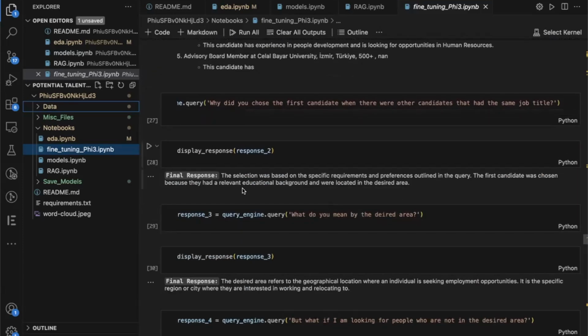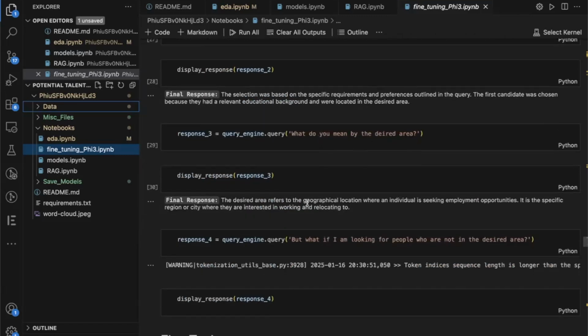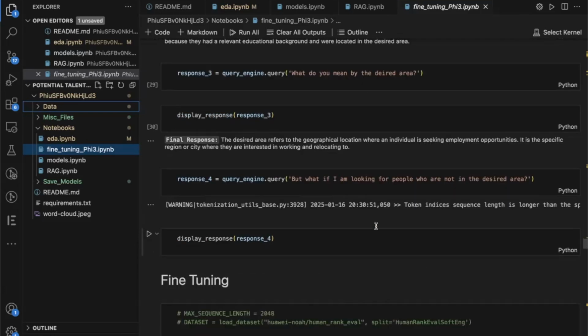But then its response said the selection was based on the specific requirements or preferences outlined in the query. The first candidate was chosen because they had a relevant educational background and were located in the desired area. And then that prompted me to say, well, what do you mean by desired area? And it said the desired area refers to the geographical location where an individual is seeking employment opportunities. And you can read the rest. And then, of course, my environment shut down. I wasn't able to see a response from this next query.